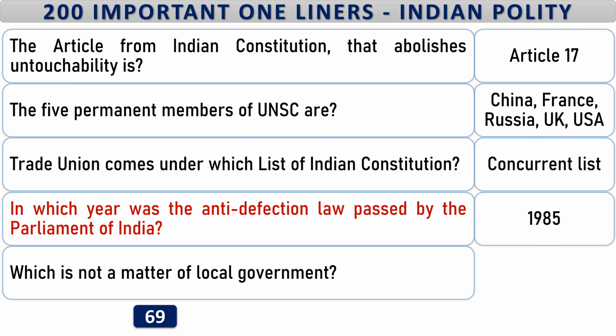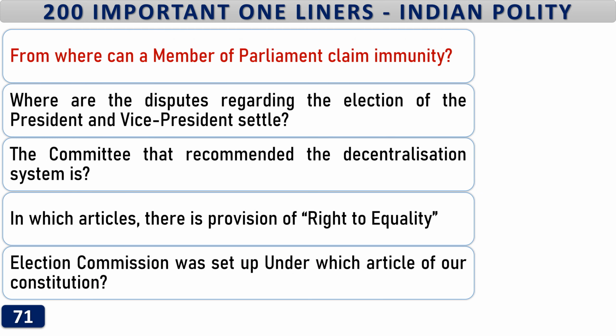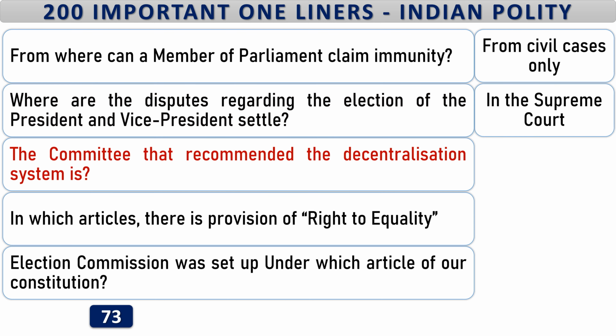1985. Which is not a matter of local government? Law and order. From where can a member of Parliament claim immunity? From civil cases only. Where are the disputes regarding the election of the President and Vice President settled? In the Supreme Court. The committee that recommended the decentralization system is Balwant Rai Mehta.